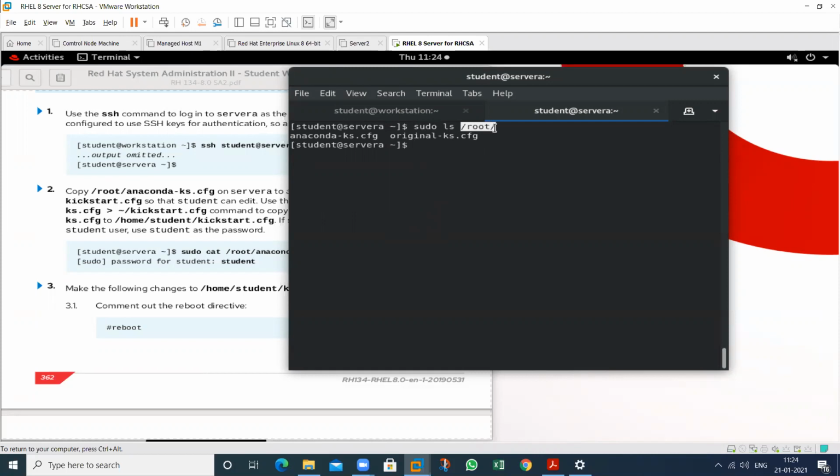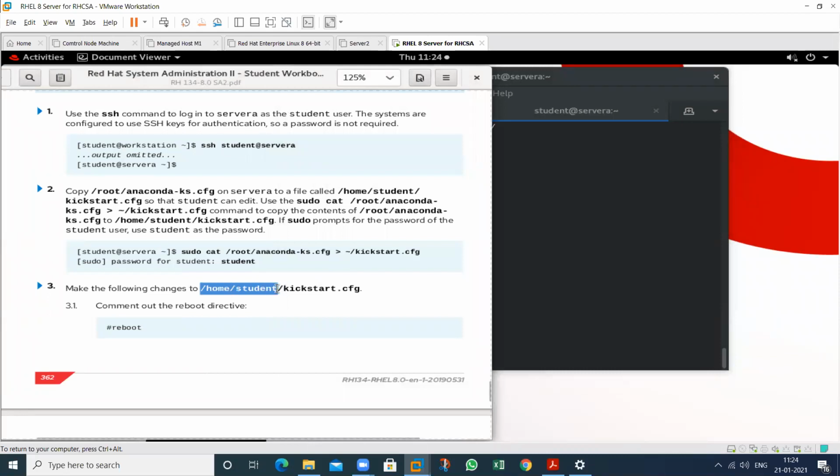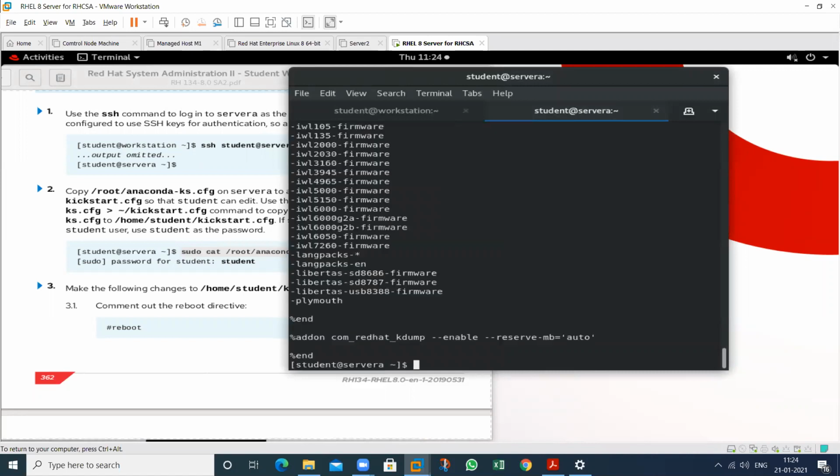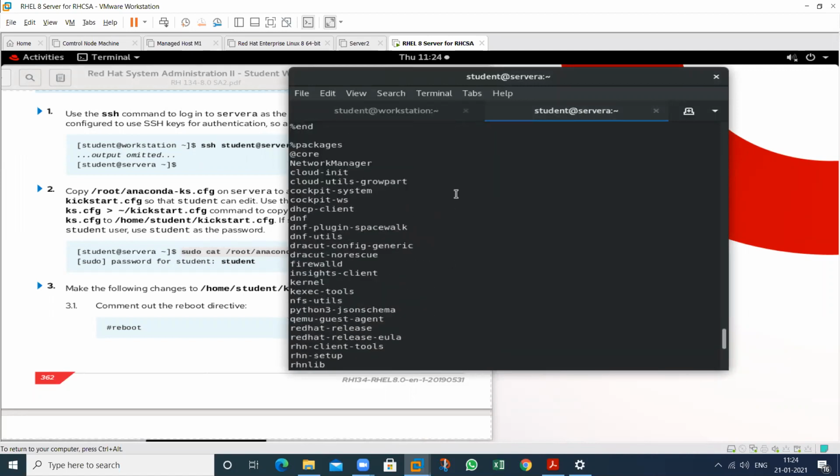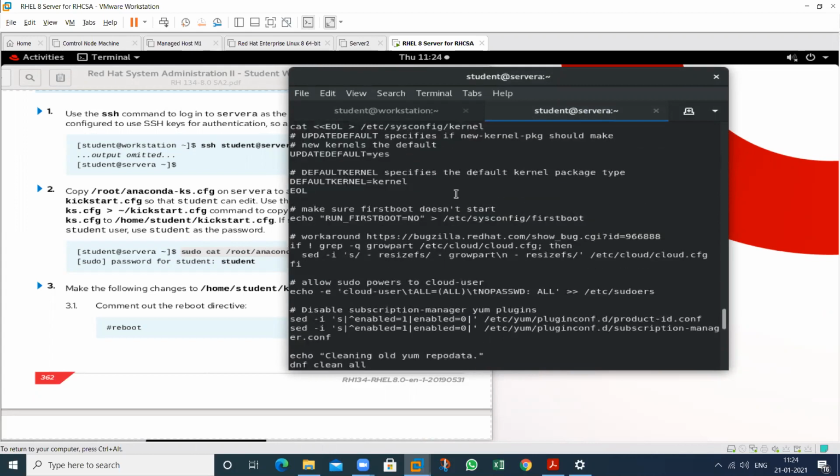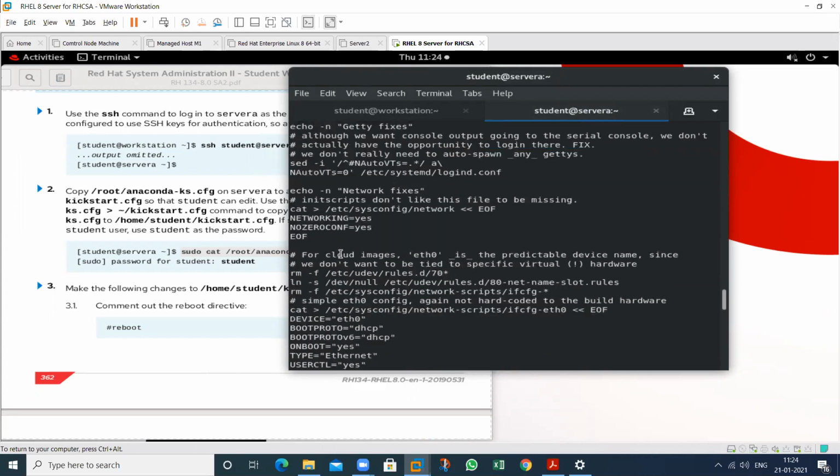And what do we need to do? Copy this one in which particular location? In my home directory location. So copy this file in the user home location, by this particular name. So cat, this is to view the file, and redirect all of these things by using this particular name. So copy this one from this to this. See, all of these things that will appear in this particular file will be redirected into which particular file? So this is the sign of redirection.